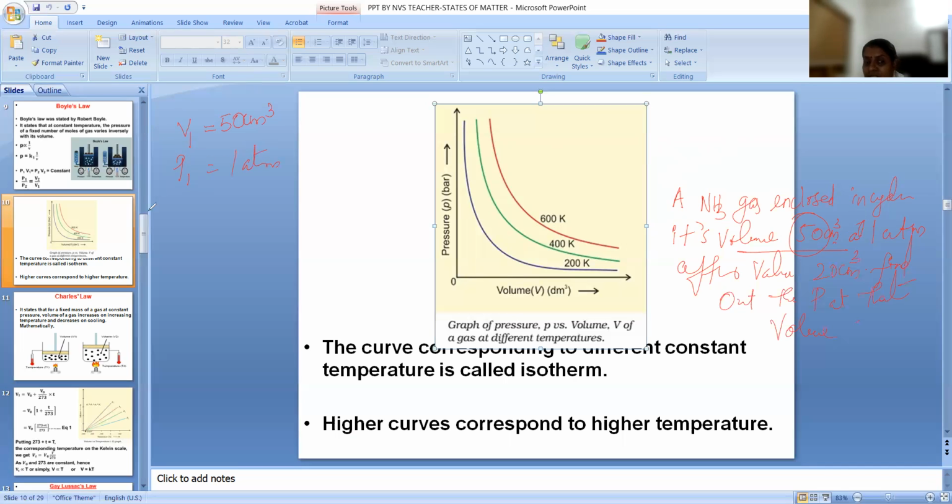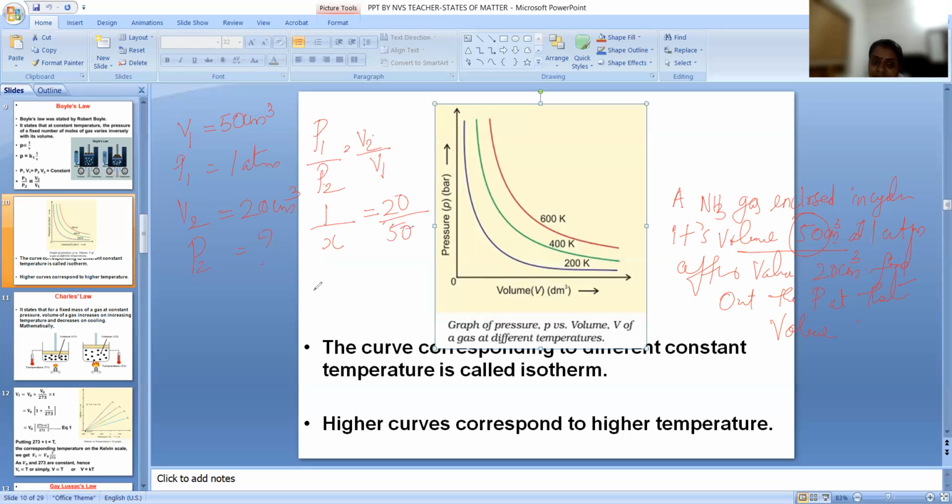Now what is next? V2 is equal to 20 cm cube. What will the pressure be? We have to find it out. P1 by P2 is equal to V2 by V1, the same equation we are using. Substitute 1 by P2, which we don't know, call it X, is equal to V2, which is 20, divided by V1, which is 50.